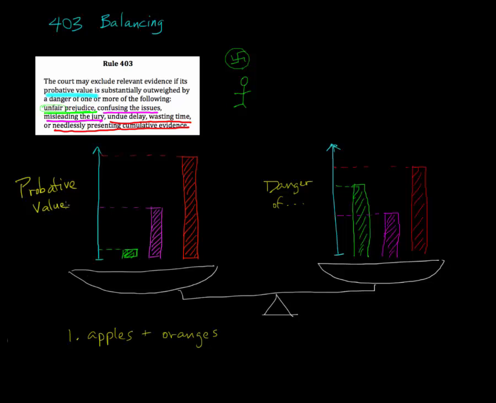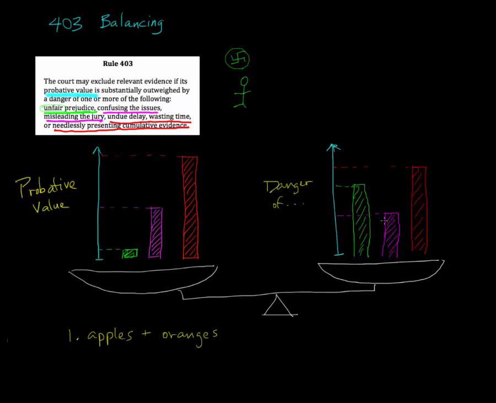Similarly, the probative value of a piece of evidence and the danger that the evidence will cause one of these other things are completely unrelated. Say we have a piece of evidence that has a very high probative value, like this red one. That's great, but it doesn't tell us anything about the danger of one of these things happening.